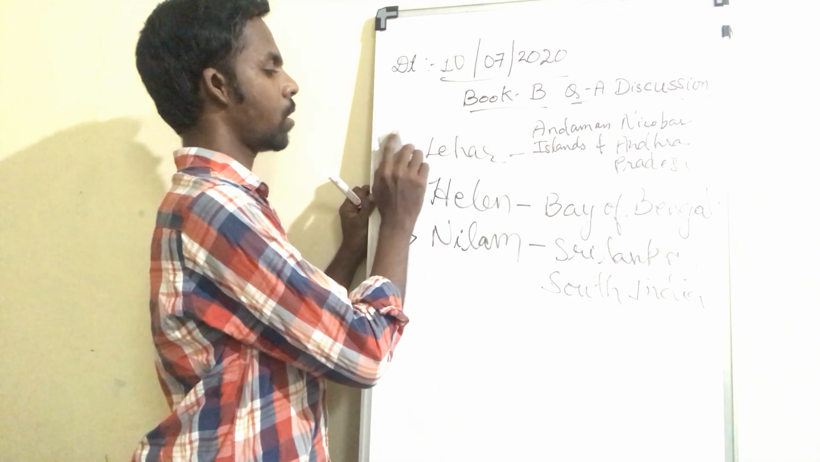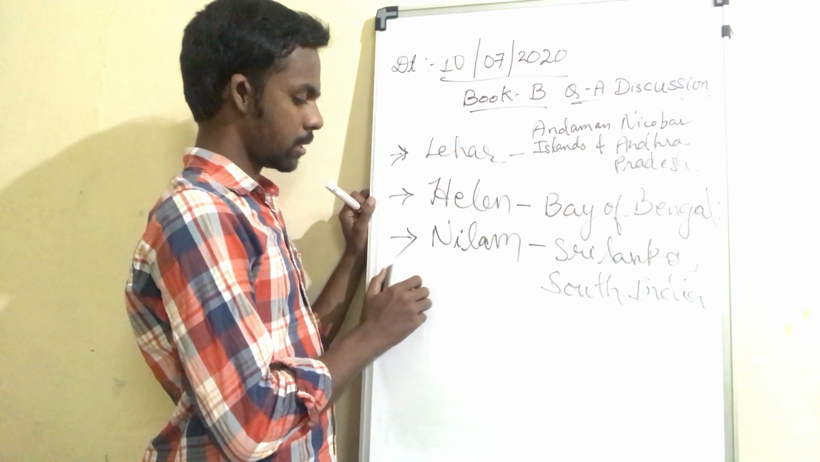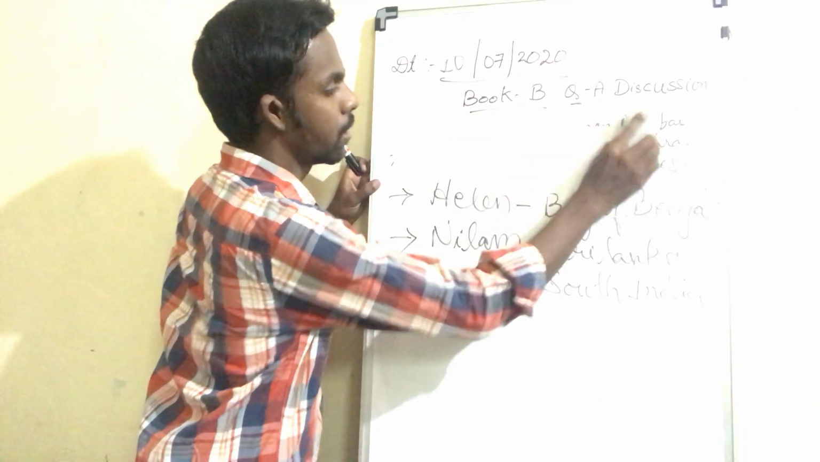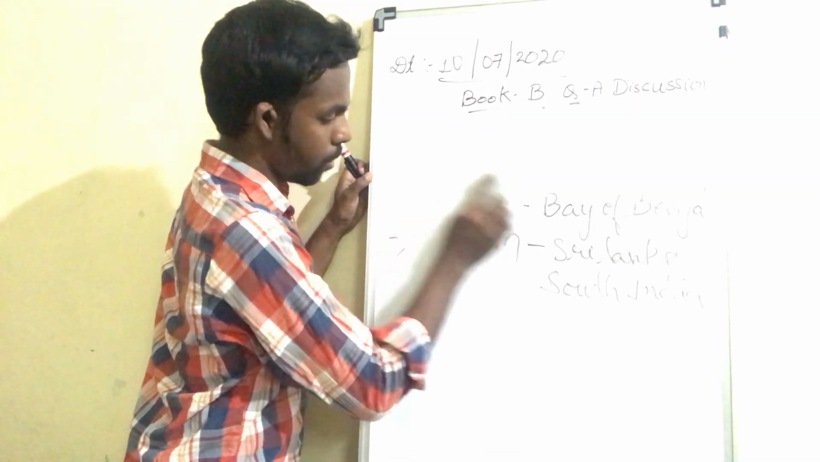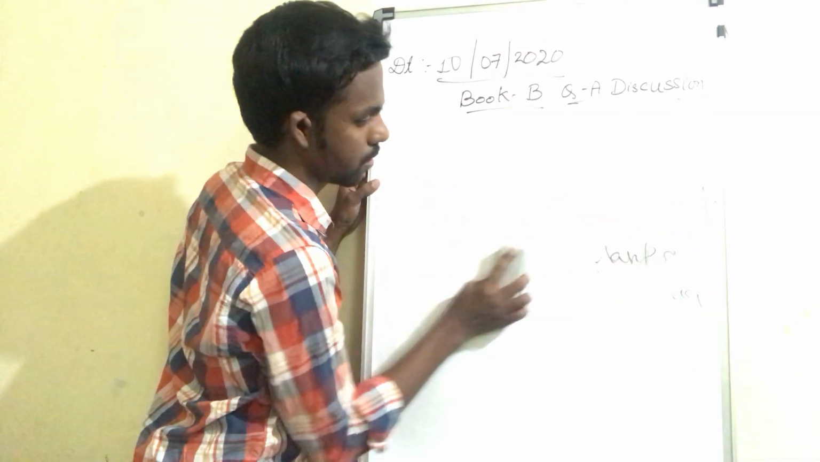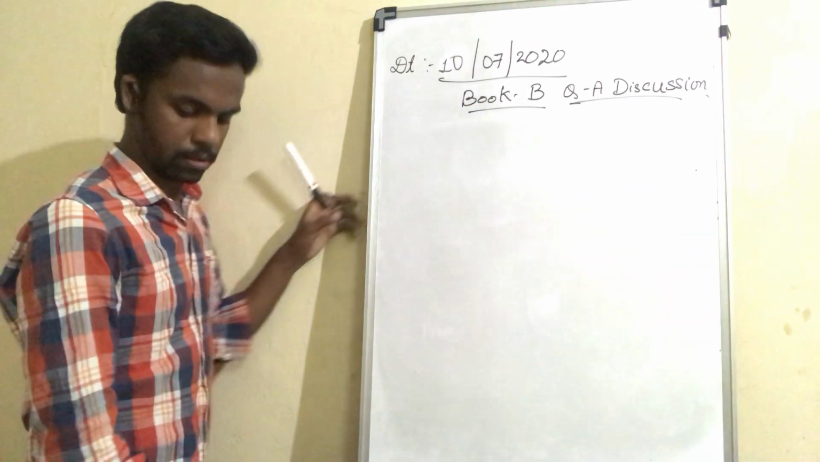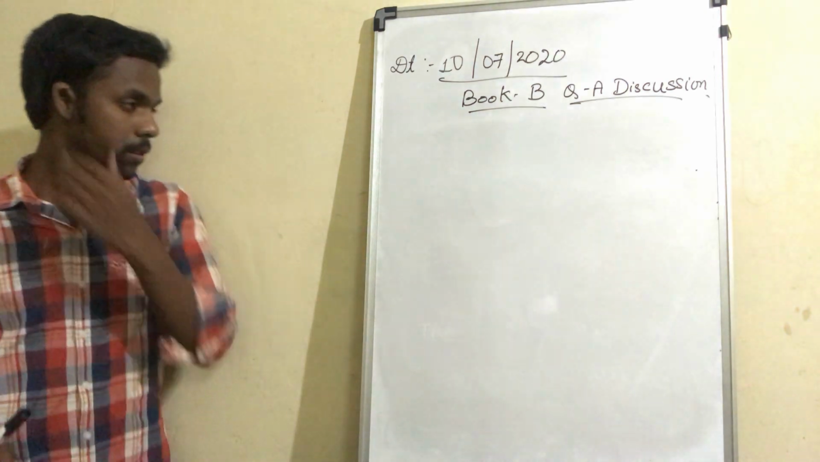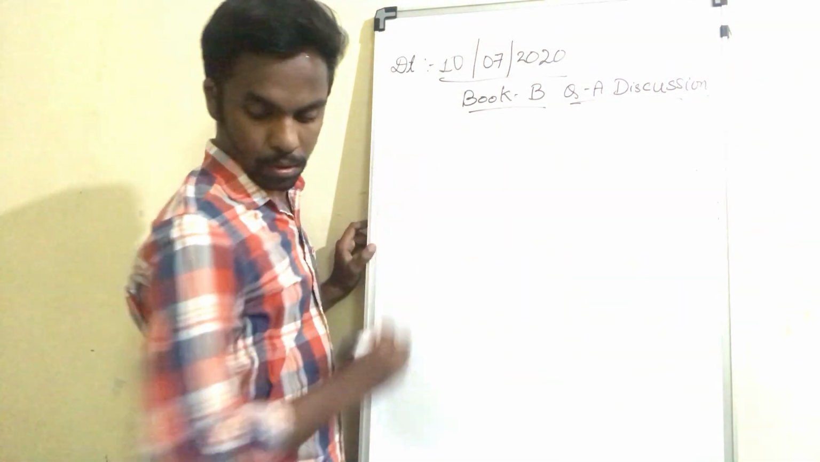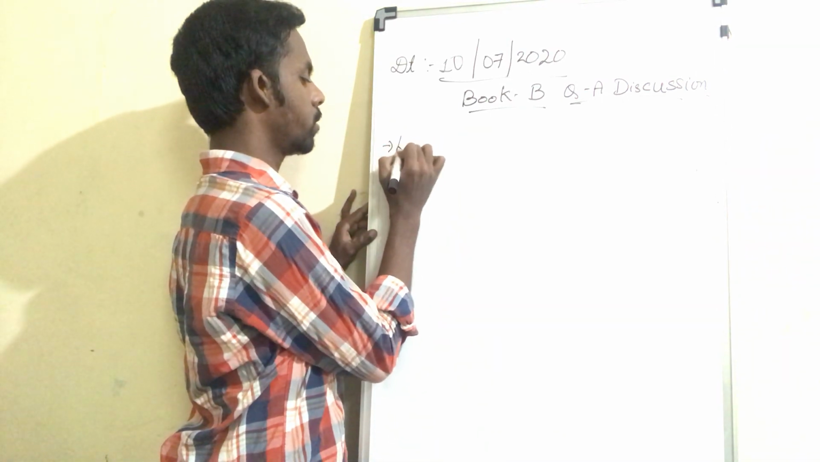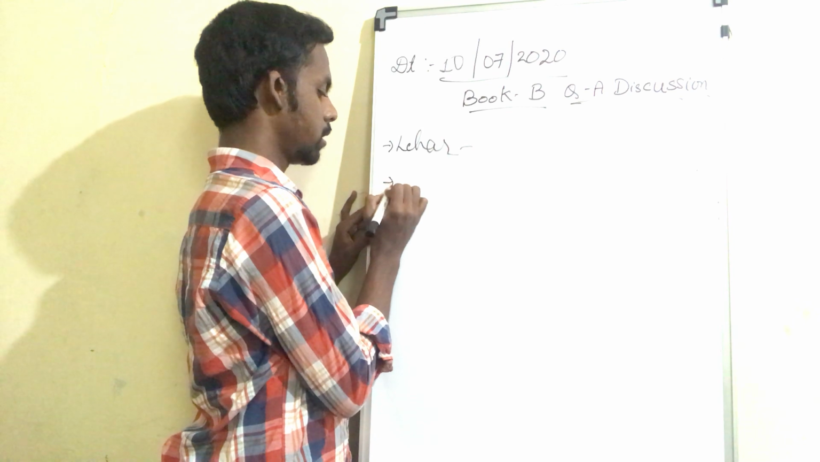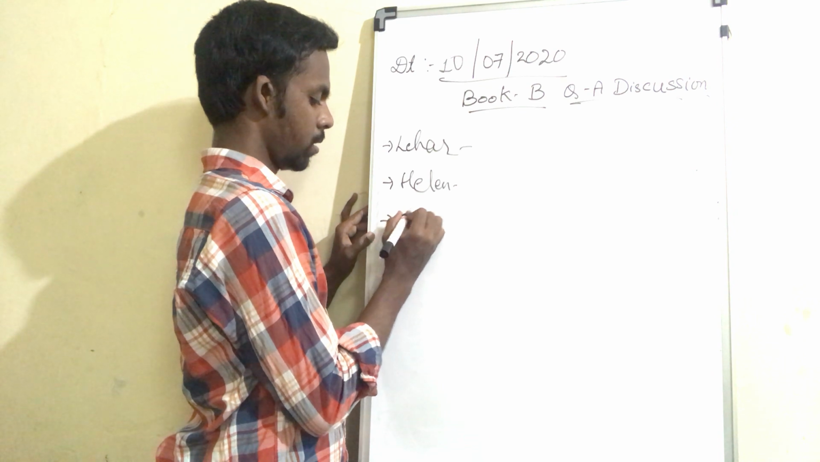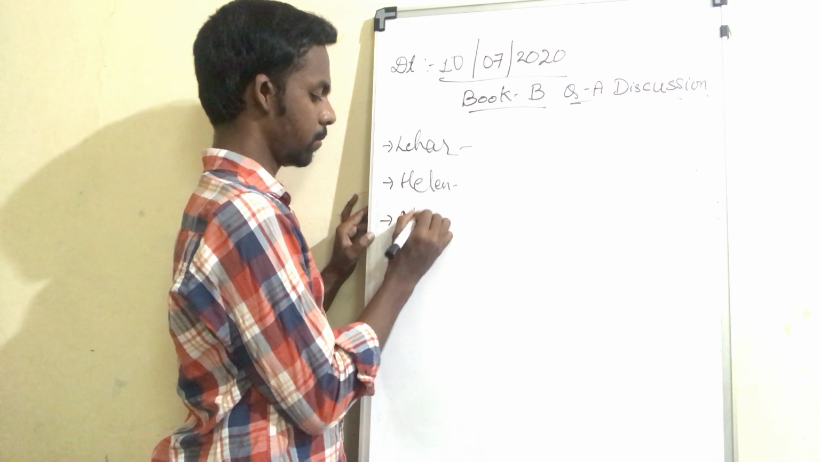Okay, so these are the three, and let's discuss the loss that occurred due to these three cyclones. I'll rub it out and write it down. You need not worry, I'll be providing the answers later. This is just an explanation part. So what was the first one? That one was Lehar. The second one was Helen. The third one was Neelam.